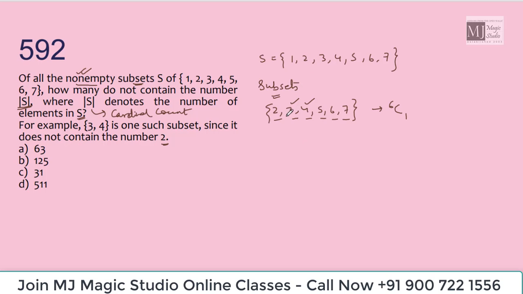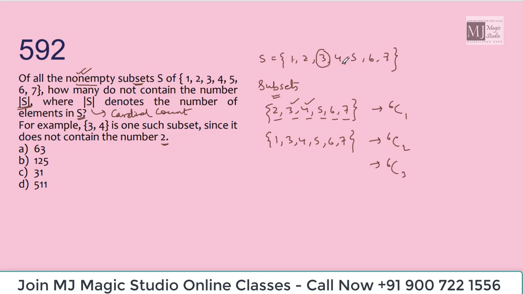Fine. Now, when we are selecting 2 at a time for subsets, let us avoid 2. So that means out of 1, 3, 4, 5, 6, 7, that is again 6 elements, I need to select 2 at a time. Suppose we have 1 3, it does not contain 2. Suppose we have 6 7, it doesn't contain 2, because the cardinal count is 2. If you understand this, similarly when we are selecting 3 at a time, we will avoid 3, and out of the 6 elements, we need to choose 3 at a time.